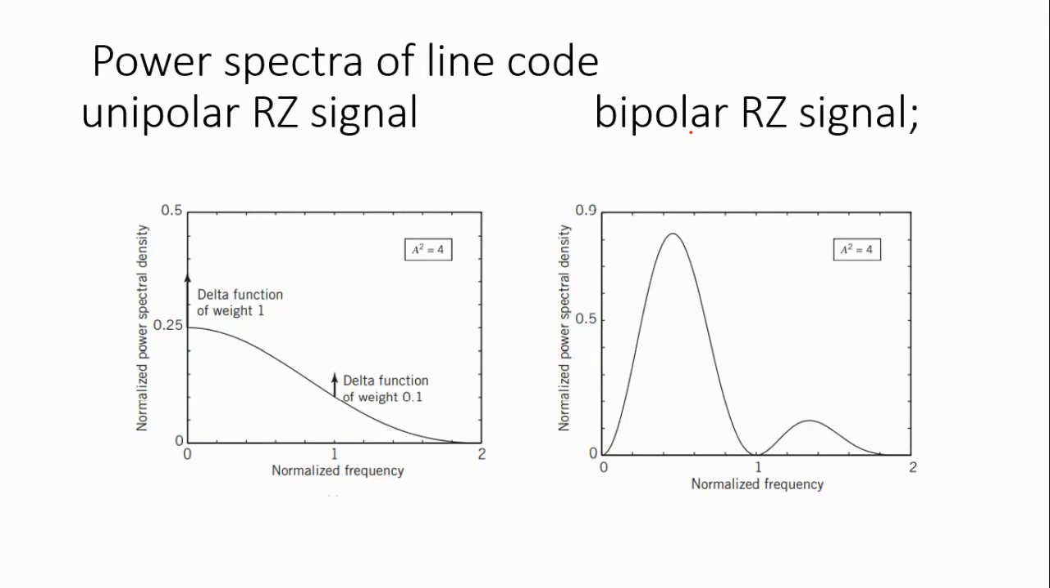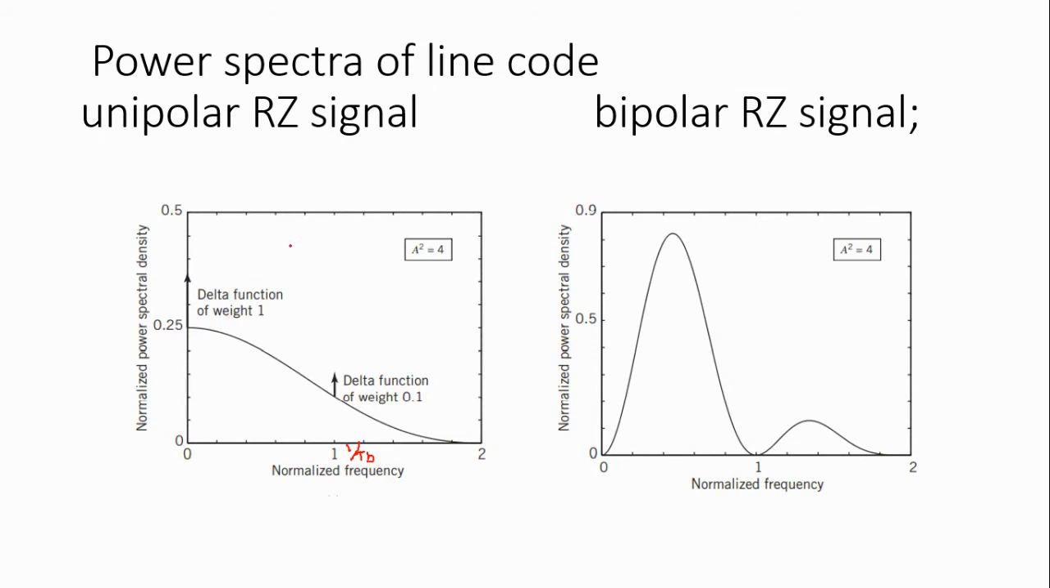Okay, this is the unipolar return to 0. The advantage of the unipolar return to 0 is that there will be a delta function at the frequency 0 and at the frequency 1 by Tb. And the disadvantage is that it requires more than 3 dB more power for transmitting the signal compared with the polar return to 0, with the probability of error the same.